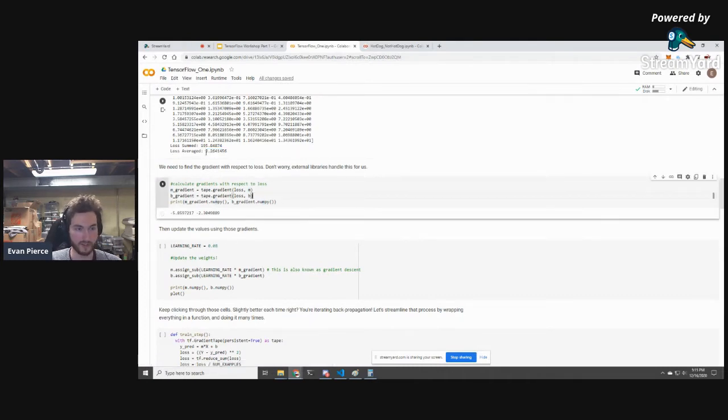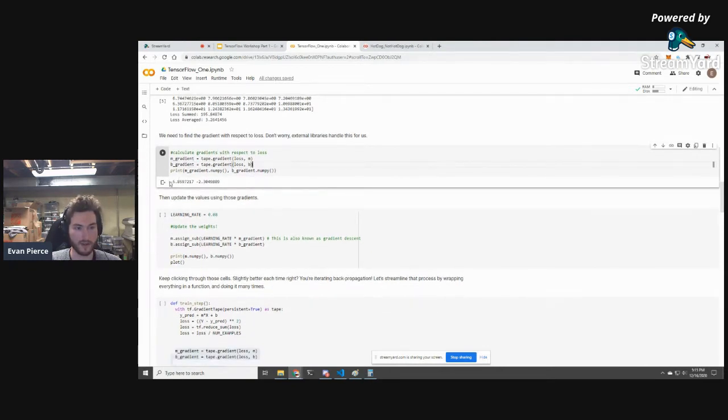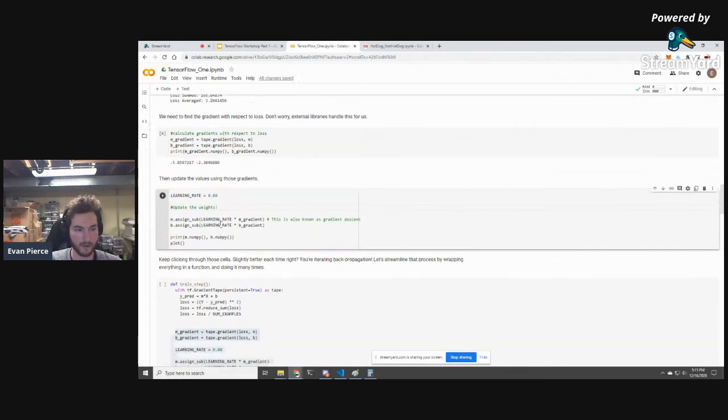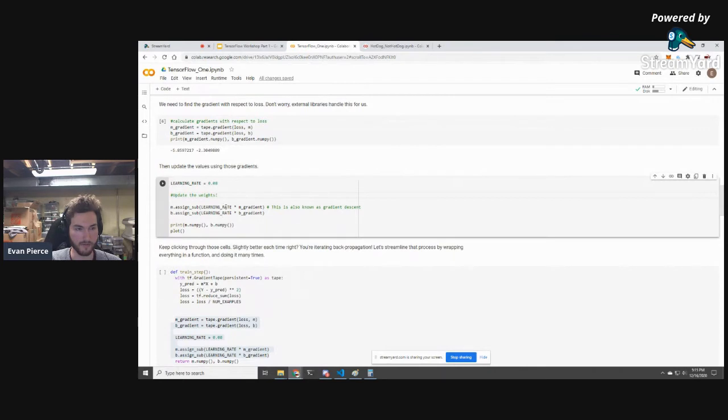It's actually telling us how to make this number bigger, but it's a little detail. So this is the gradient for our M, and this is the gradient for our B. And what we want to do is use these gradients to figure out how to change the weights so that we get a lower loss next time. And the lower loss signifies that we're getting a better fitting line. So we're going to go into how to actually update these weights now.